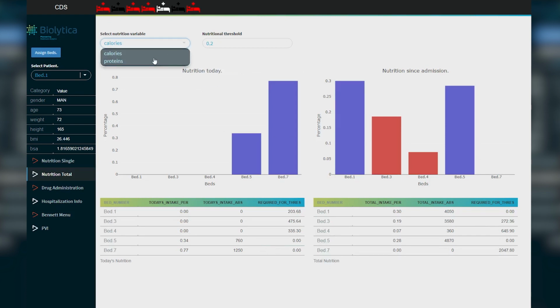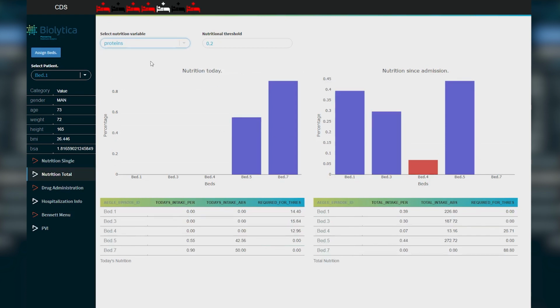The chart is currently set to calories, but we can change it to include the proteins as well. Right now, we see the same type of information, but for the proteins. What is the current intake, the percentage? What is the current intake as an absolute value? What is the required intake in order to reach the threshold? And the threshold can be set by the user.